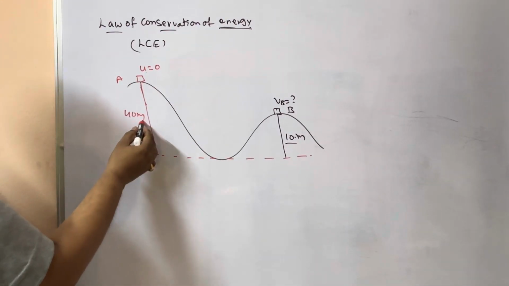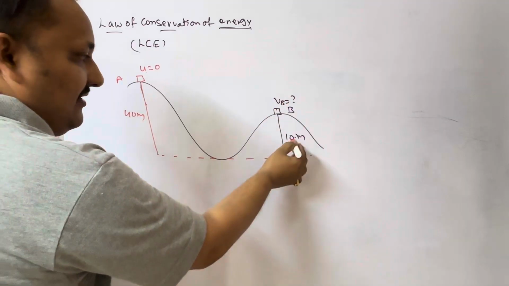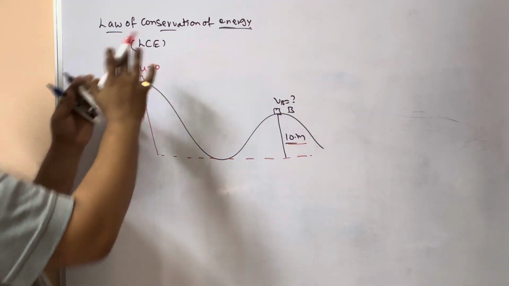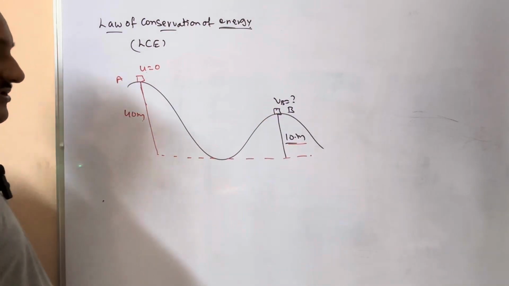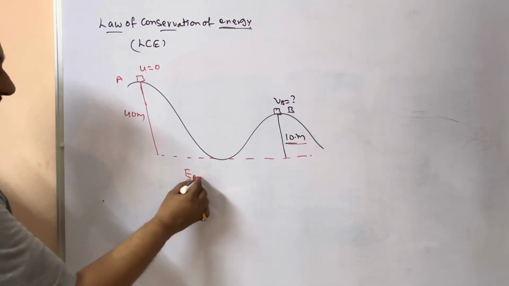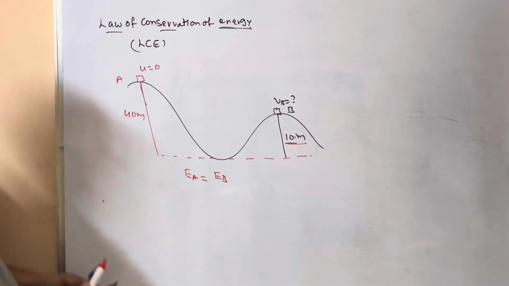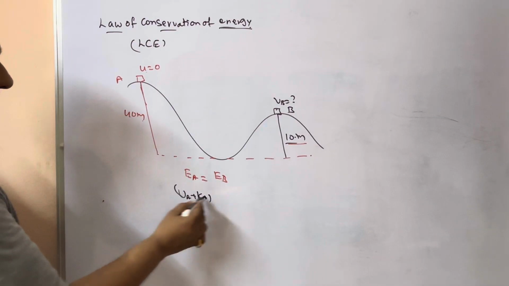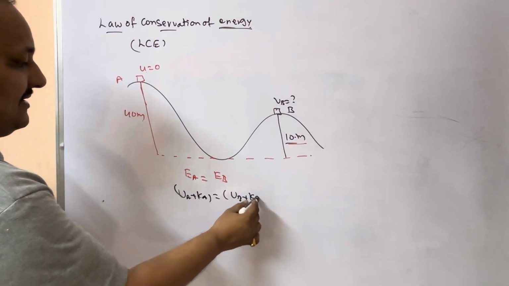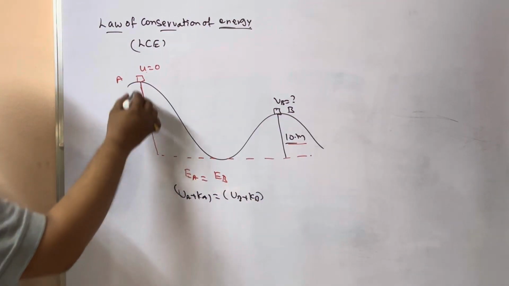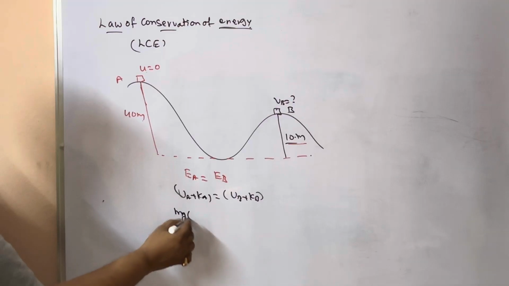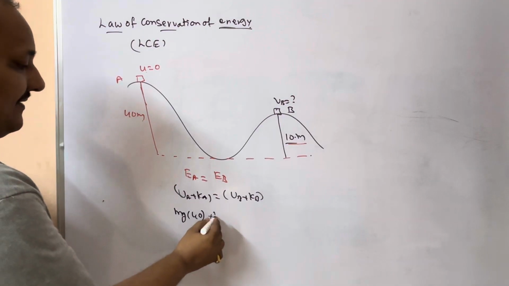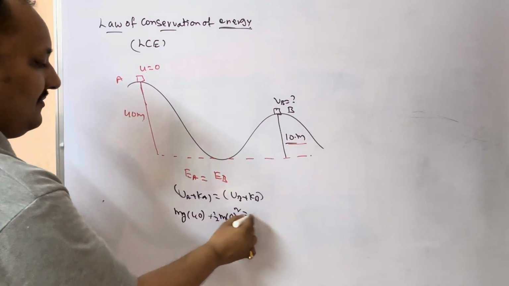Initial velocity, height, and final velocity we should calculate, the height they gave. Therefore, by seeing this height, you should get the idea that potential energy and kinetic energy we have to apply, that is the law of conservation of energy. Total energy at A equals total energy at B. Now what is total energy at A? UA plus KA equals UB plus KB. What is potential energy at A? mgh. What is the height here? 40 meters. Kinetic energy at A is half m 0 square.